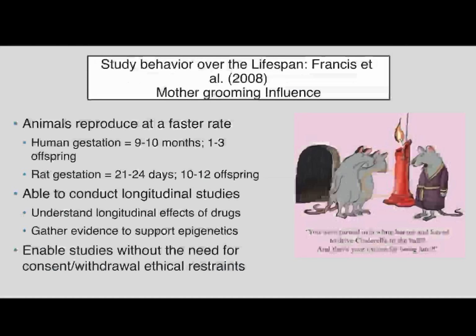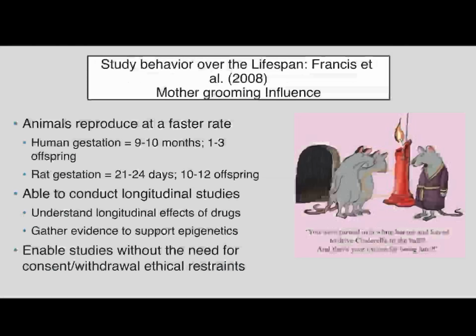We don't know what might happen for offspring or if you're on it for multiple months at a time. And so a lot of drugs have to go through animal trials before they can be used for humans, just to look for potential negative effects. Right? And then we can gather support for epigenetics. Right? Epigenetics looks at genetic mutations and how the environment impacts your genetic predispositions. Right? And so the Francis study is clearly an epigenetic study by looking at how these things are interconnected, right?